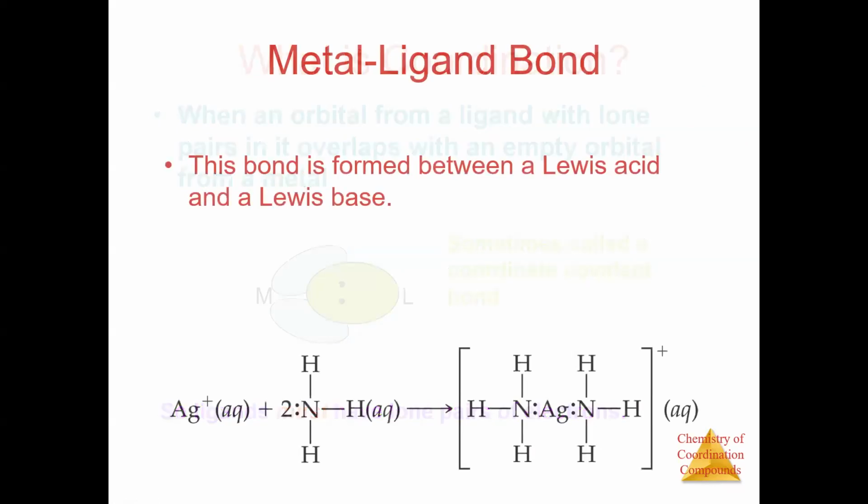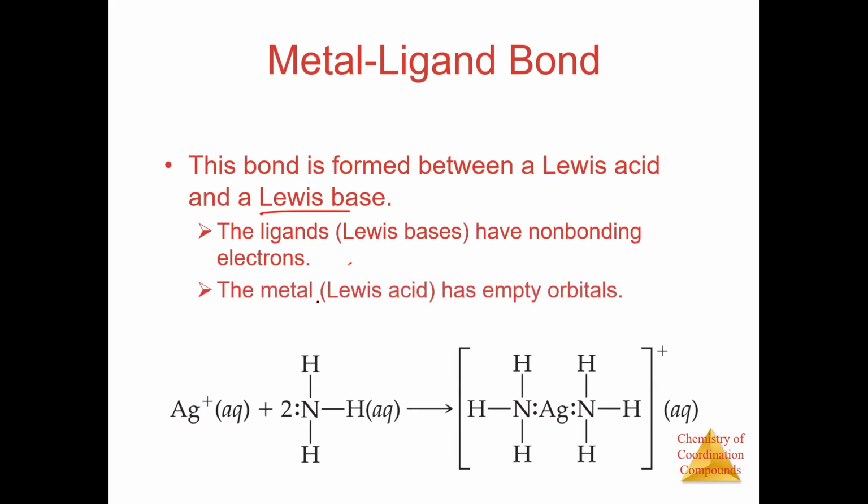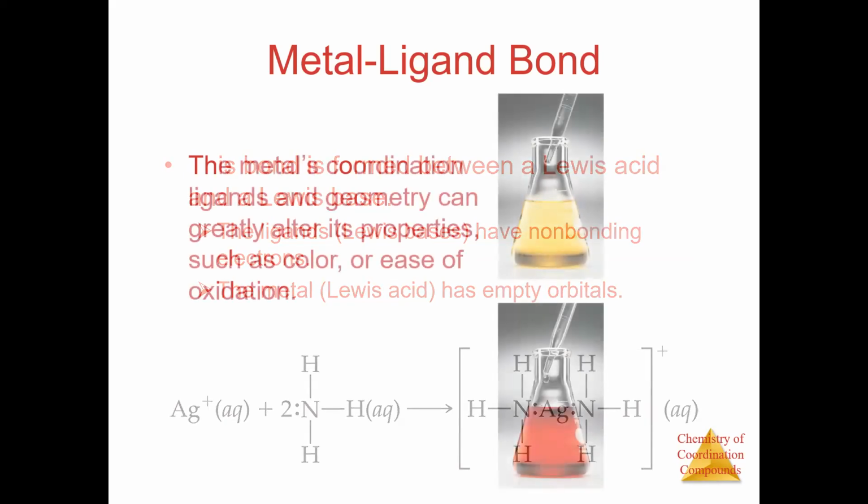Now, if it has lone pair of electrons, that means it is always going to be a Lewis base. The ligands are always Lewis bases, and the metals are going to be Lewis acids. Bases are electron rich, acids are electron poor. Remember this part.